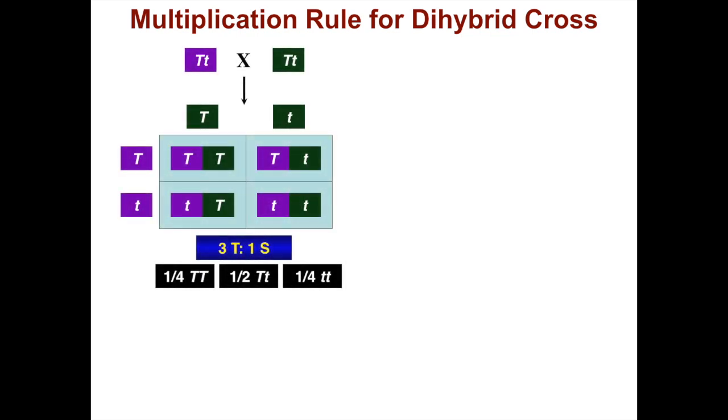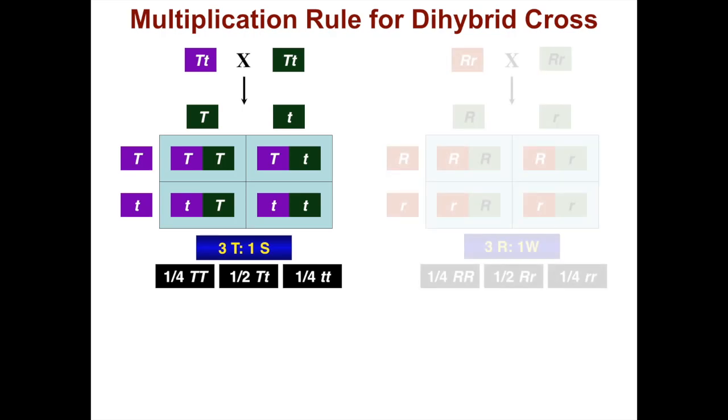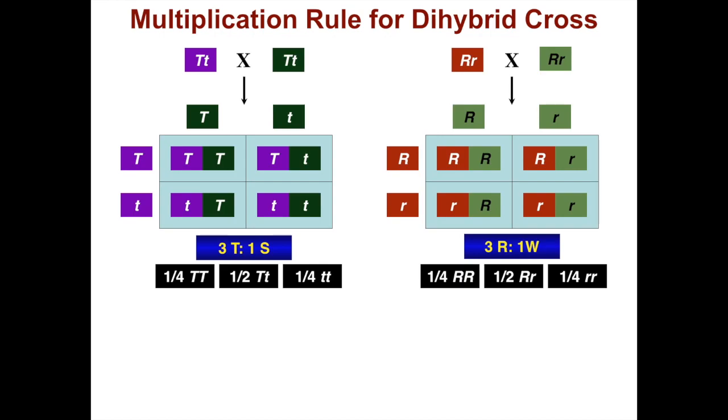Let's apply the multiplication rule to dihybrid crosses. Say you have a cross of 2 pea plants that are heterozygous for the height gene and heterozygous for the seed shape gene. For both of them, you see the 3:1 dominant to recessive phenotypic ratio and the 1:2:1 genotypic ratio: 1 homozygous dominant to 2 heterozygous to 1 homozygous recessive.